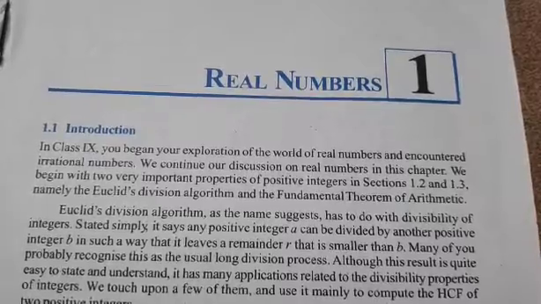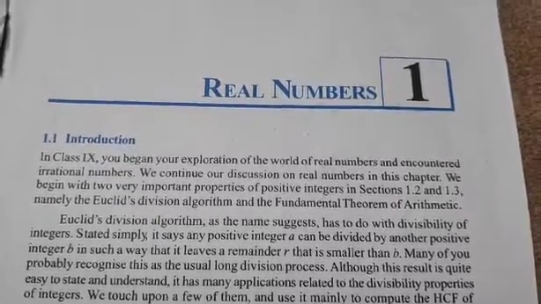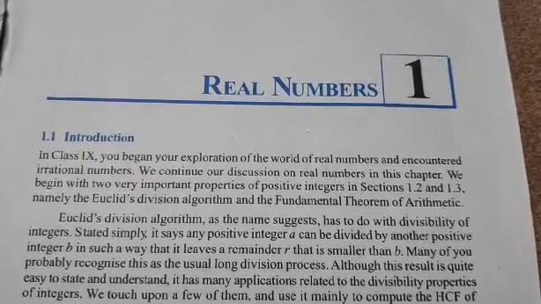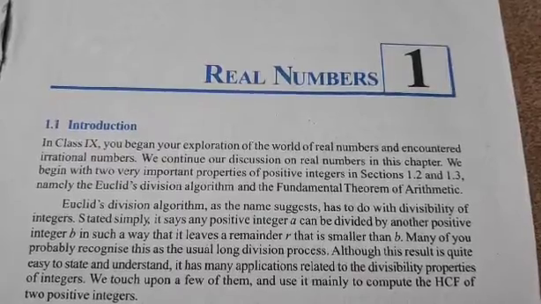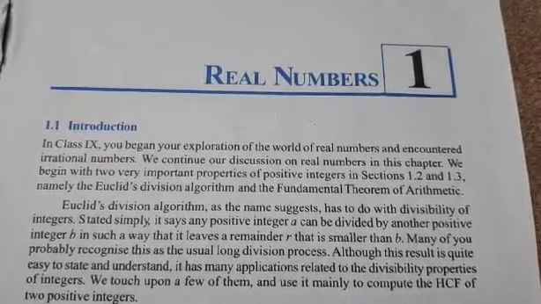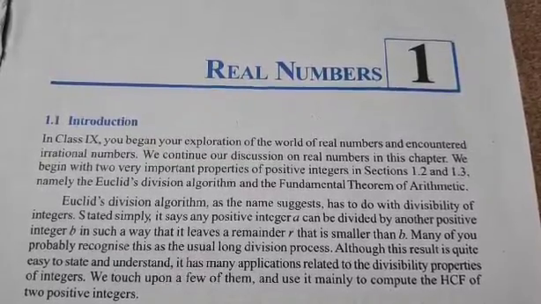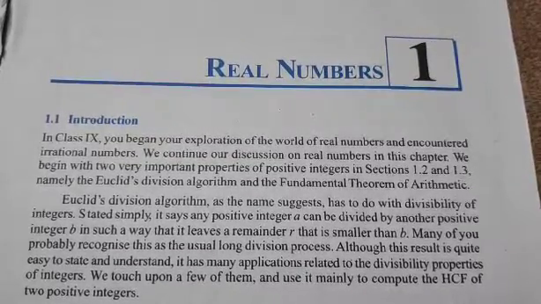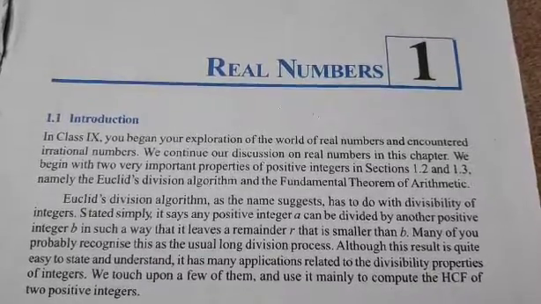In detail, we have learned what irrational numbers are, how to plot them on the number line. Do you remember? Root 2, root 13, root 29. Then we also plotted numbers like 2.3, 4.9, square root of 2.3, square root of 4.9 on the number line. Then you also came across that numbers which are rational can be expressed in the form of p upon q, where q is not 0.